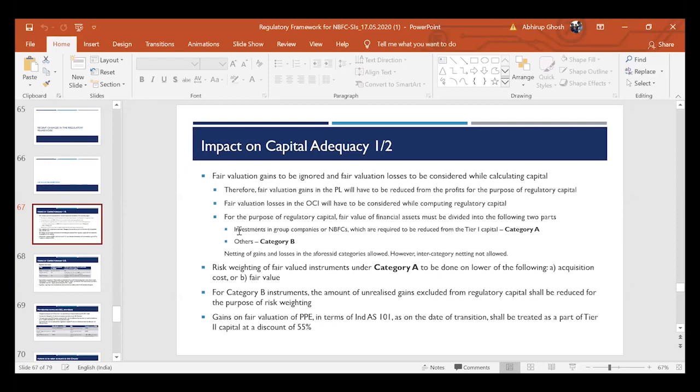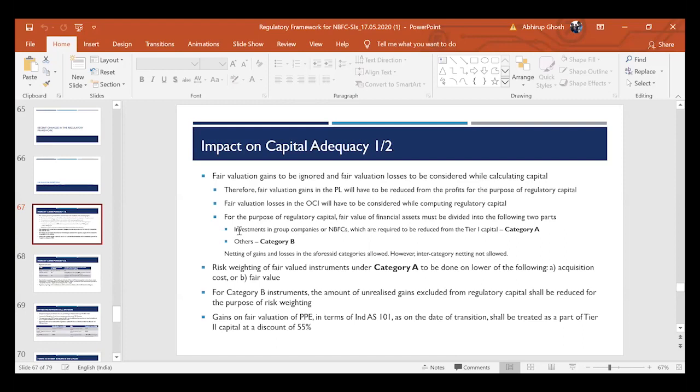So while considering gains and losses, any net set off is allowed. For example, within category A, there are two assets. One of them shows an unrealized gain and one of them shows an unrealized loss. We can net settle them, and then whatever the aggregate amount is, if it is an unrealized gain, we will disregard it, and if it is an unrealized loss, then we will take it. For others, the same logic applies. However, if there are net gains or losses from category A and category B, we cannot mutually offset them. They will have to be treated separately, right?